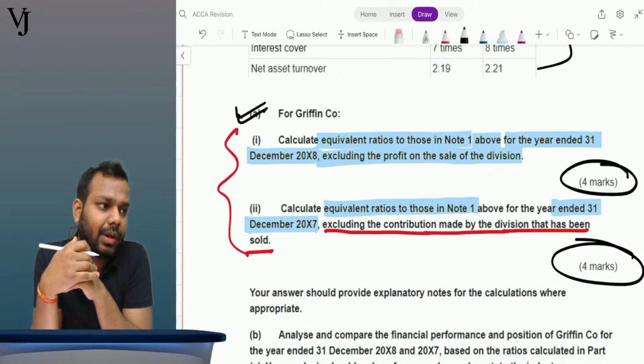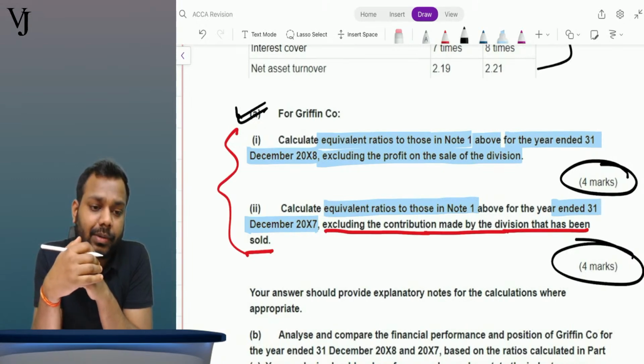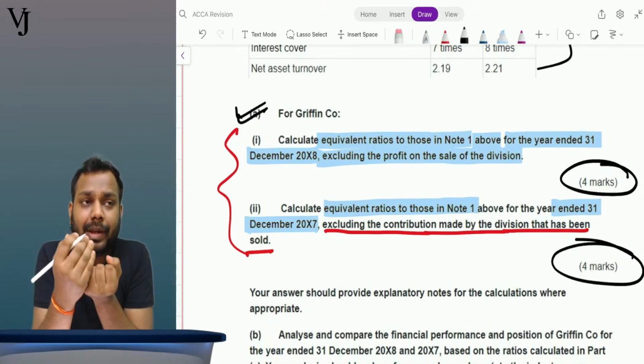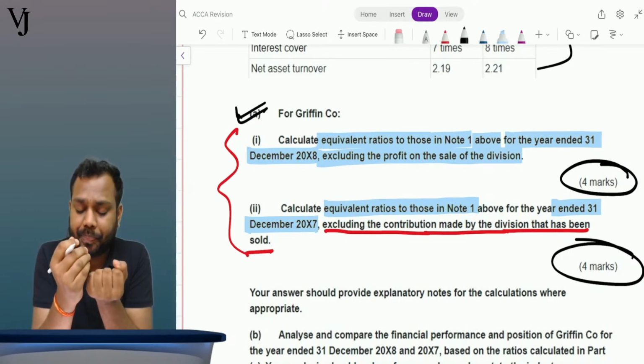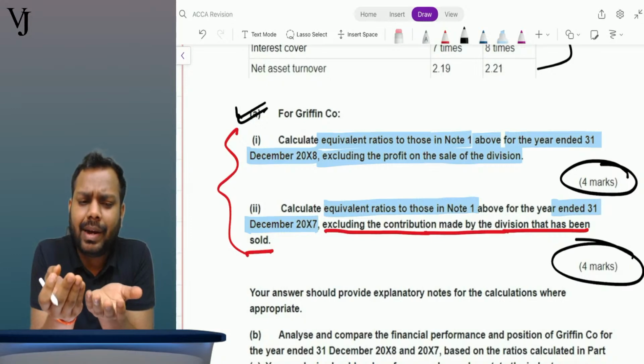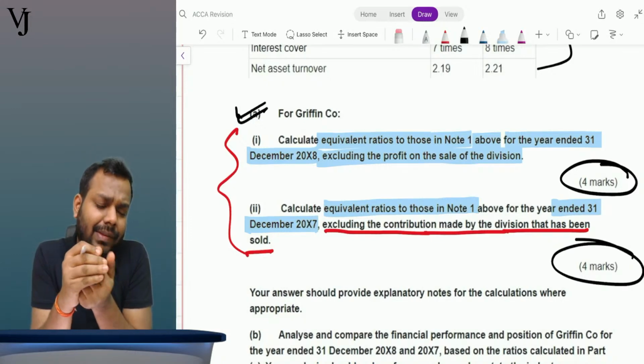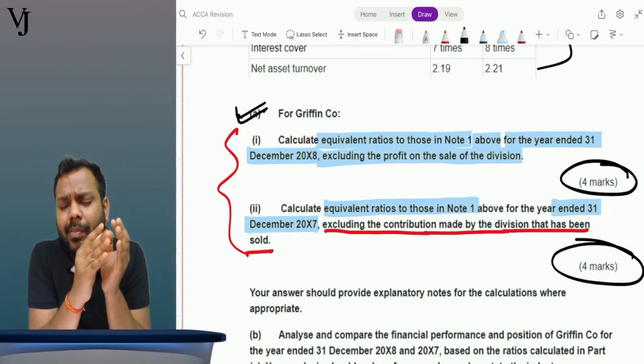Okay. Tell me, Nishan, what is the meaning of capital employed? Capital employed basically means the net assets, so we calculate total assets minus current liabilities.